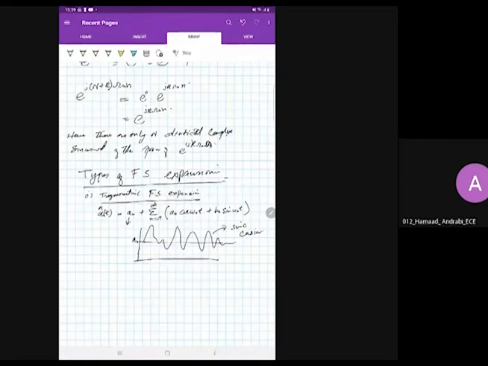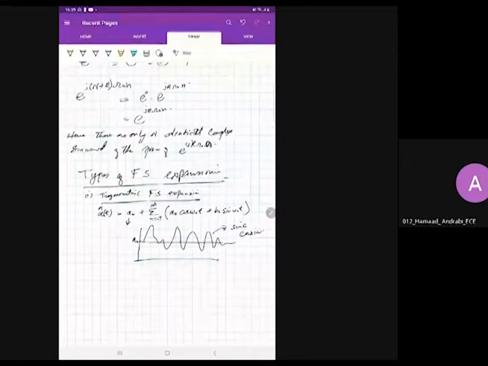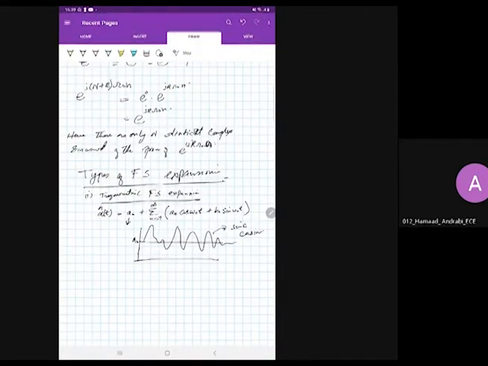It is not necessary. It is the average DC value of a signal. If it is not present, then it would be equal to 0. Sometimes other components are also equal to 0. If the signal is only a sine wave, then the cosine component will be 0. But this general representation means that a signal is made up of a DC component and a certain AC component. Now the AC component could be complex. It can be of any form. When it is a composite signal, it might have certain cosine components and certain sine components.